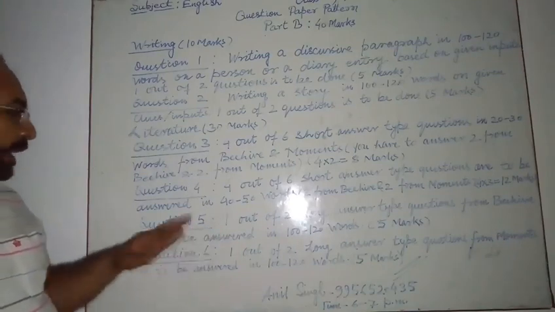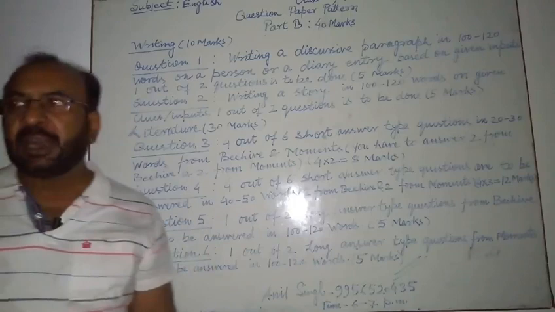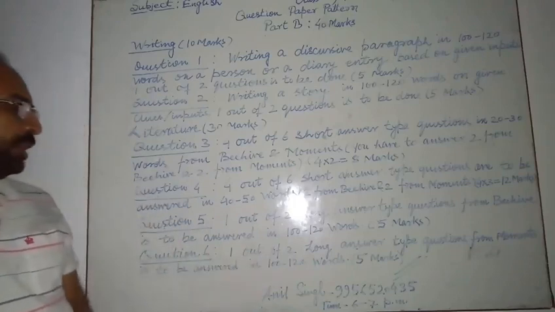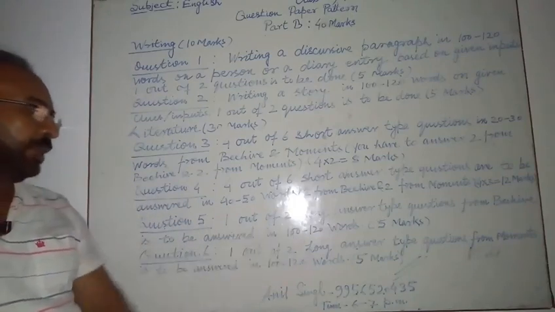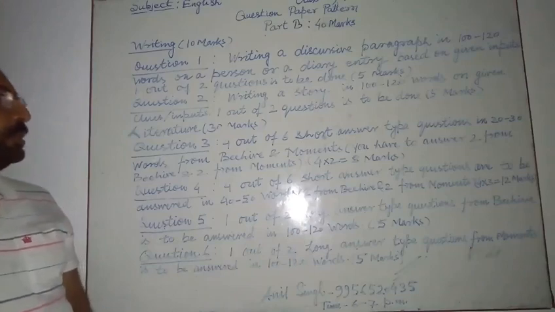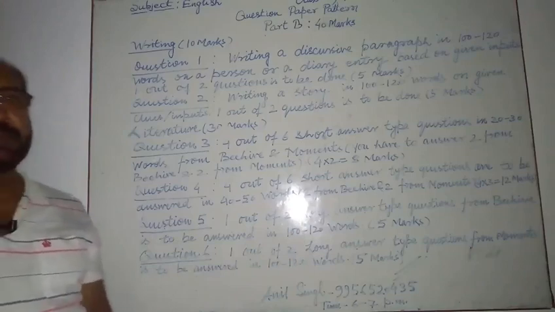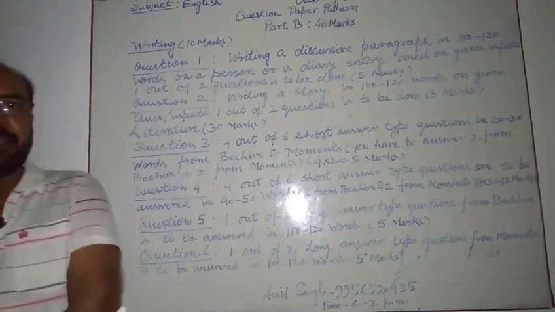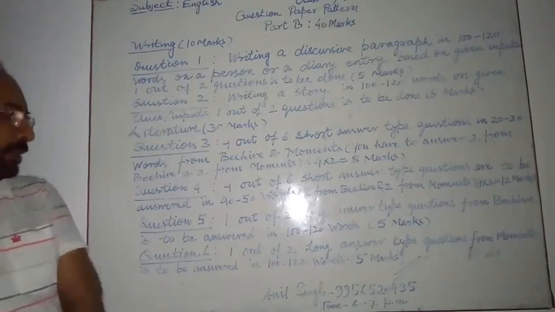So your question number 5 and 6 are long answer type questions containing 5 marks each. So these are 40 marks for part B, and this completes your whole paper of 80 marks.